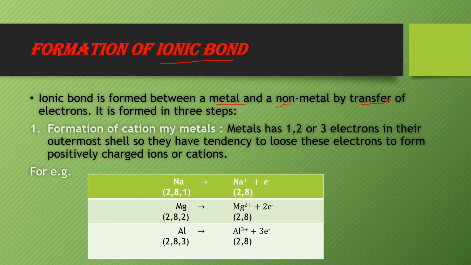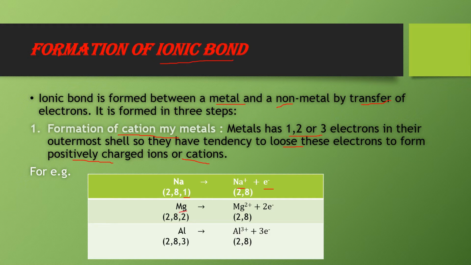The first step is formation of cation by metals. We already know that metals have 1, 2 or 3 electrons in their outermost shell, so they have a tendency to lose electrons and form cations, or positively charged ions. Now I am taking an example. Sodium, having configuration 2, 8, 1, has 1 electron in the outermost shell. It loses this electron and converts into the stable configuration 2, 8, and Na+ is formed. Because it loses 1 electron, there is a +1 charge on the sodium, and it is called sodium ion.